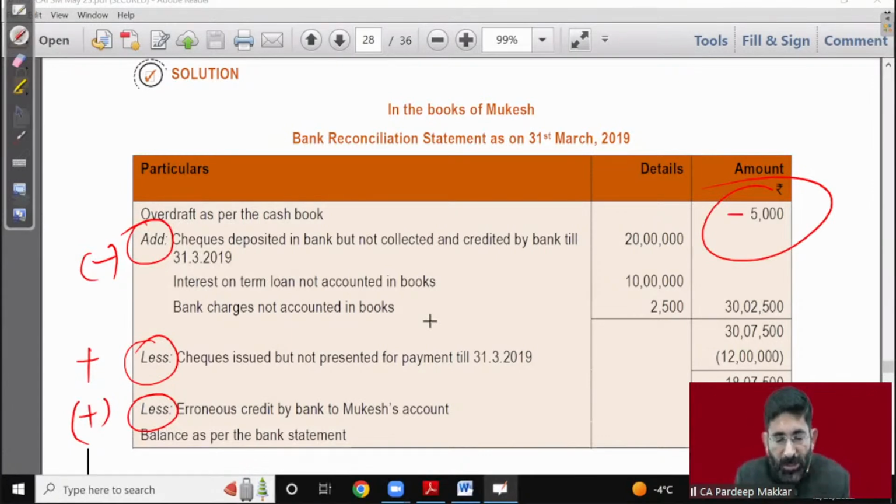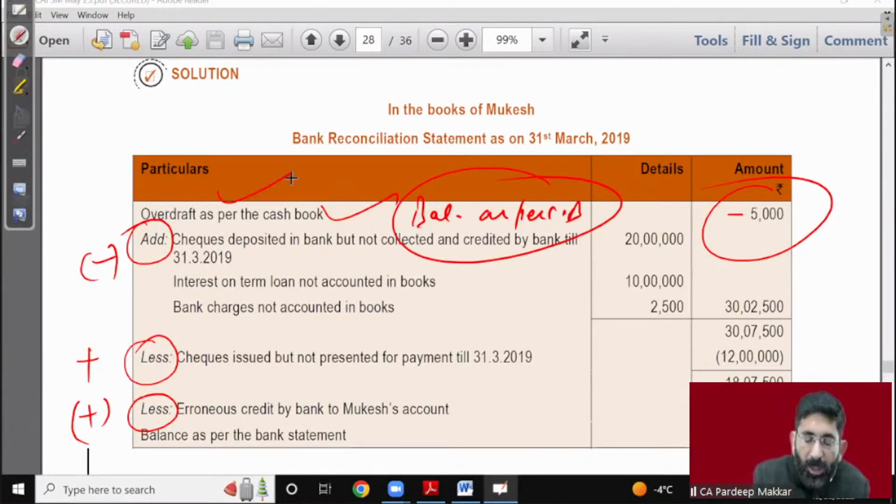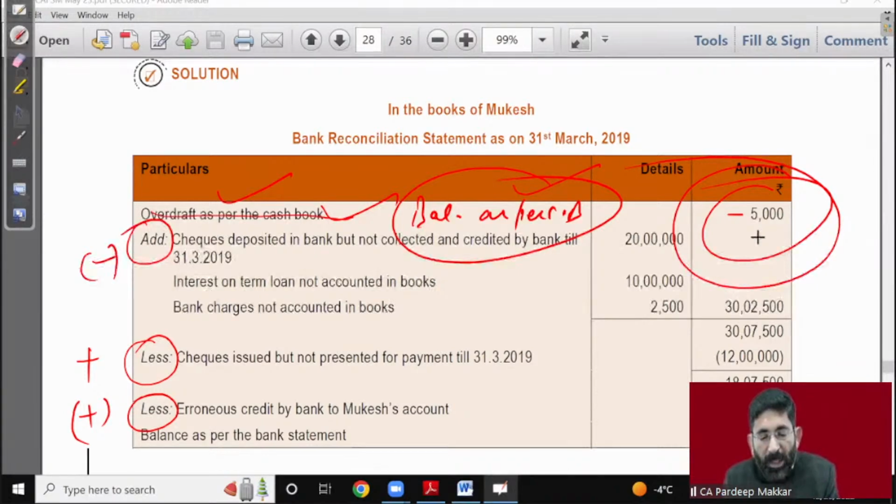All students must understand, because whenever there is an overdraft, I write the balance as per cash book, or I will write overdraft as per cash book. That is not a point of worry, but I'll write minus 5,000. It is better to write the balance as per cash book and take it as negative. That is a better option. Balance as per cash book, negative balance 5,000 rupees, because we can't memorize everything. We should go with logic. So this is a negative balance of the cash book, nothing else.